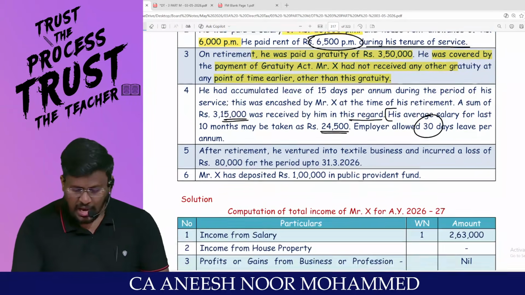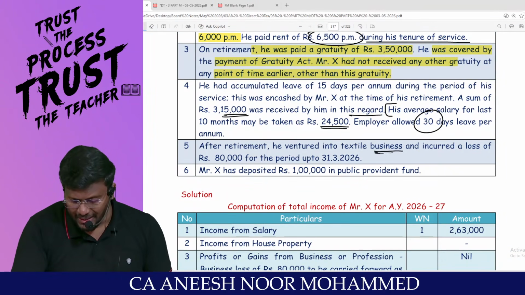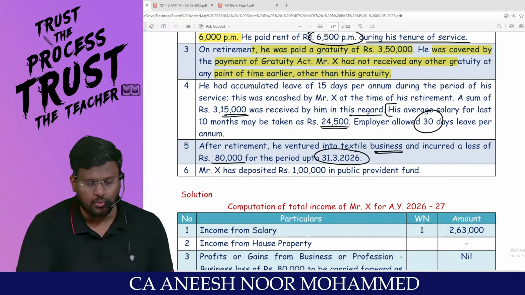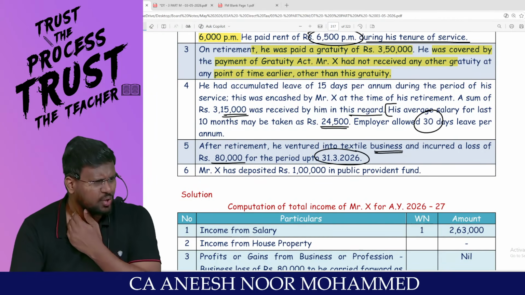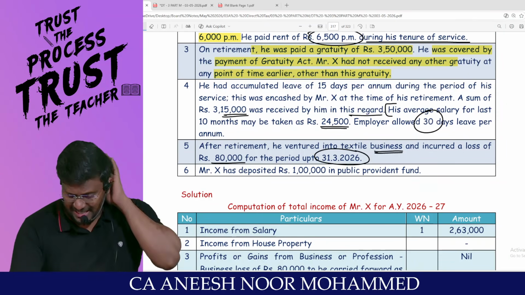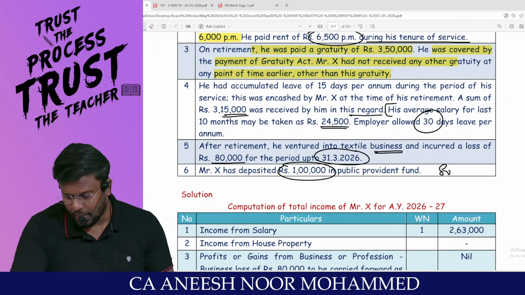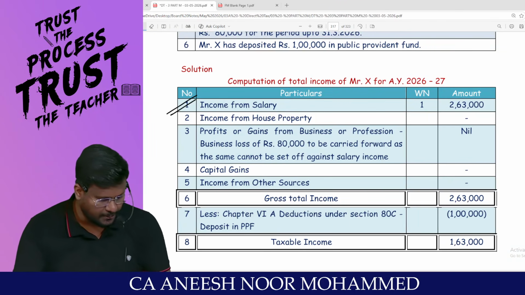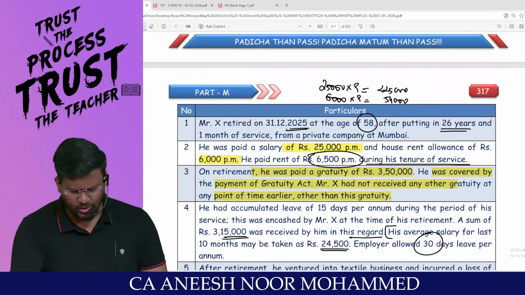Yes. After retirement, he ventured into a textile business and incurred a loss of 80,000 for the period up to 31/3/2026. Business loss can be set off against any head of income except salary. Mr. X has deposited 1 lakh in PPF. You are entitled to claim deduction under 80C, my dear lovable students. Am I right, sir? So, simple calculation, simple question.